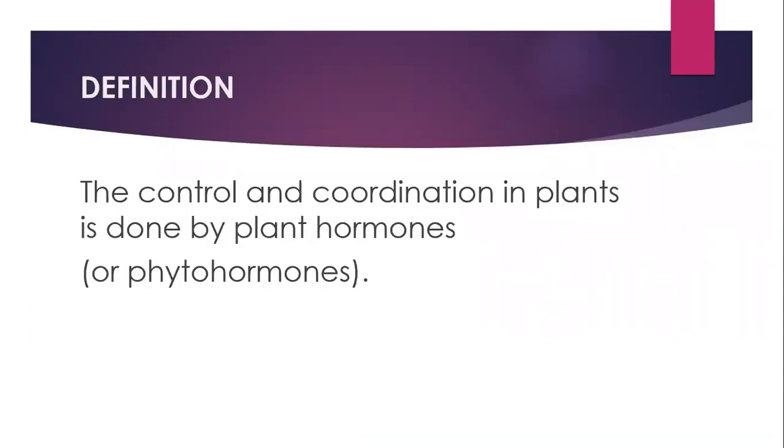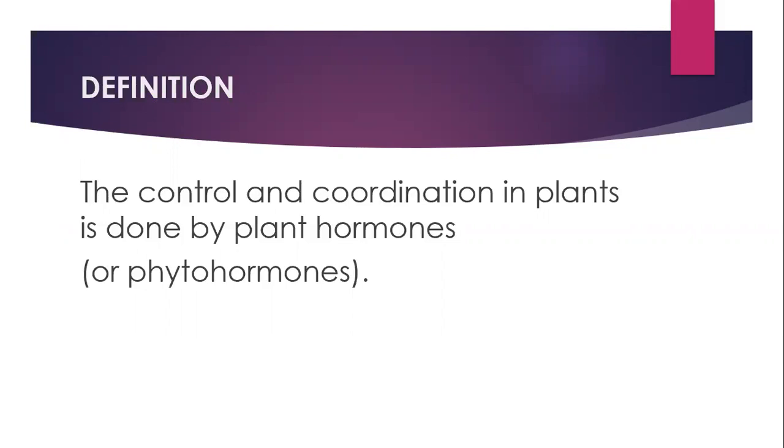Definition: the control and coordination in plants is done by plant hormones, also known as phytohormones. The plant hormones coordinate the activities of the plant by controlling one or the other aspect of the growth of the plant. So, the plant hormones are also known as plant growth substances.